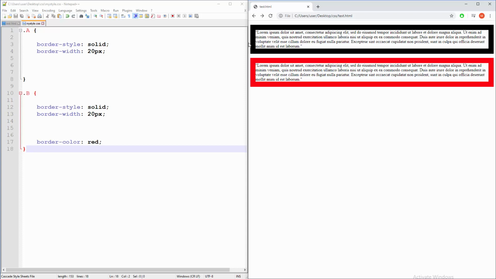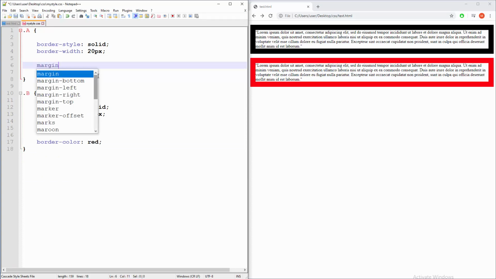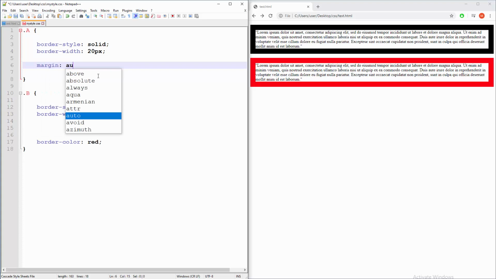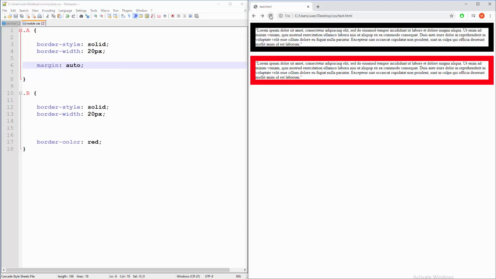How to split it in half in such a way that you're not using margin left and margin right. Sure, you can do that, like margin left 50 pixels, margin right 50 pixels, but you need to type pixels. Is there any easier way? Well, yes, let's practice with the first paragraph, A. So margin, and you're gonna say auto, and now the result will be this.